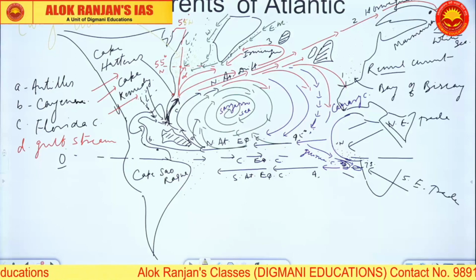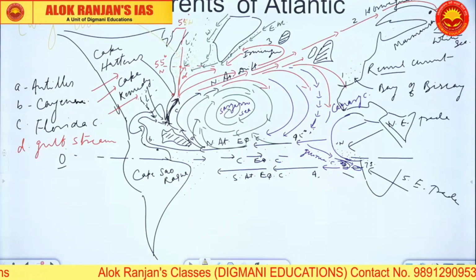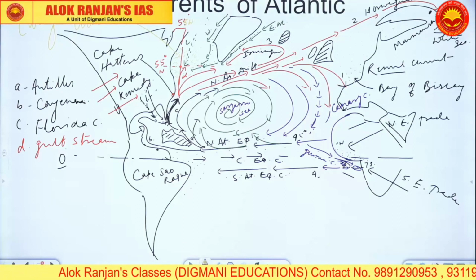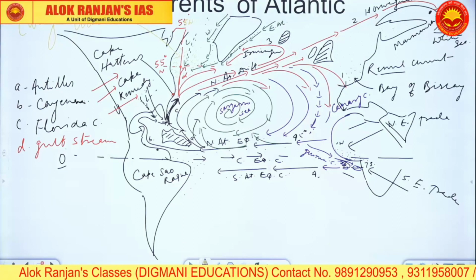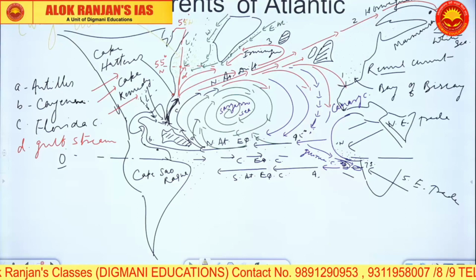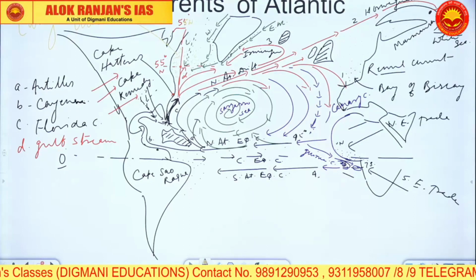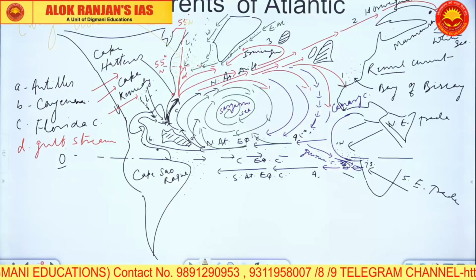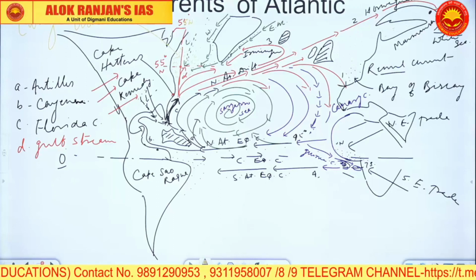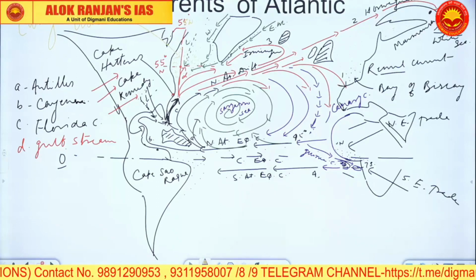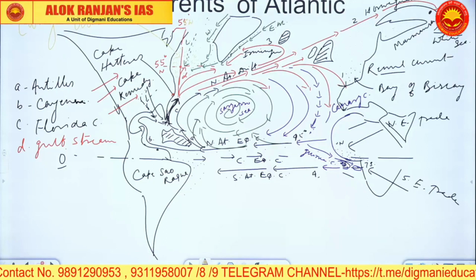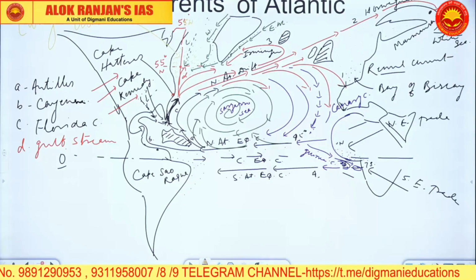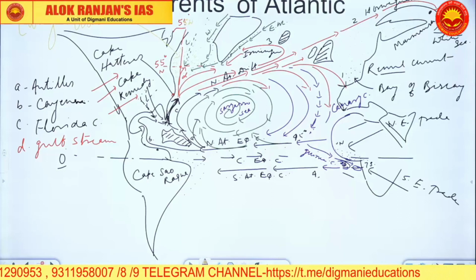Now we can think of the southern Atlantic Ocean. And then we will discuss the ocean currents and their influence on the coastal climate. That's another agenda for today's class.